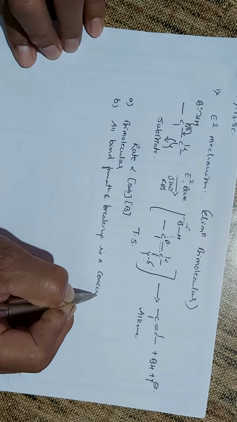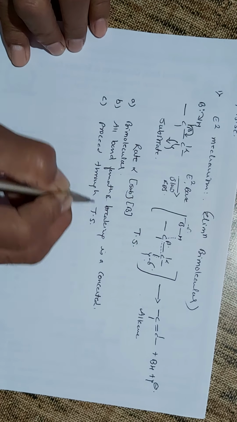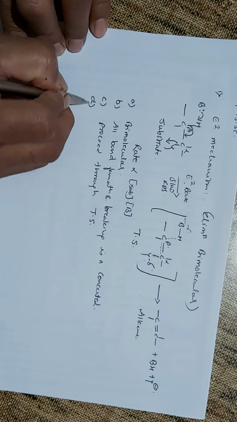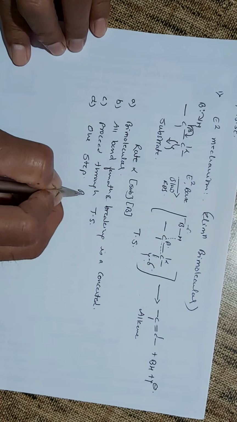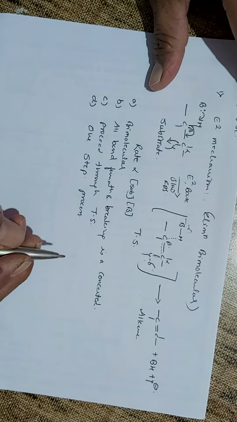The third similarity is that it proceeds through transition state formation, and it's a one step process.